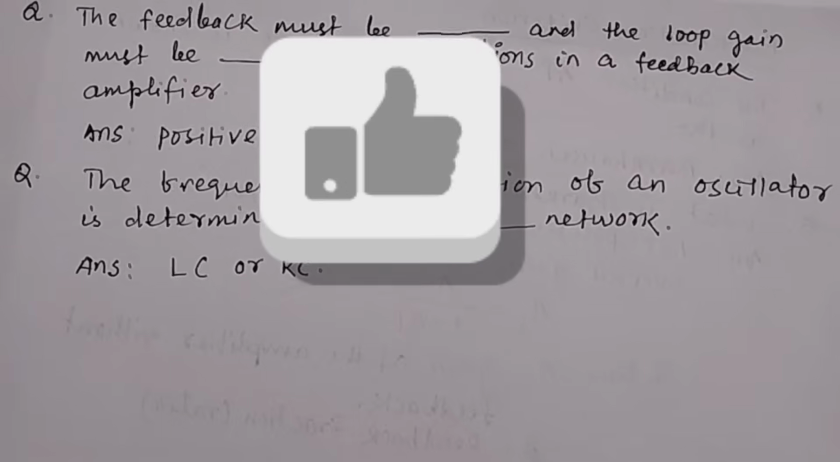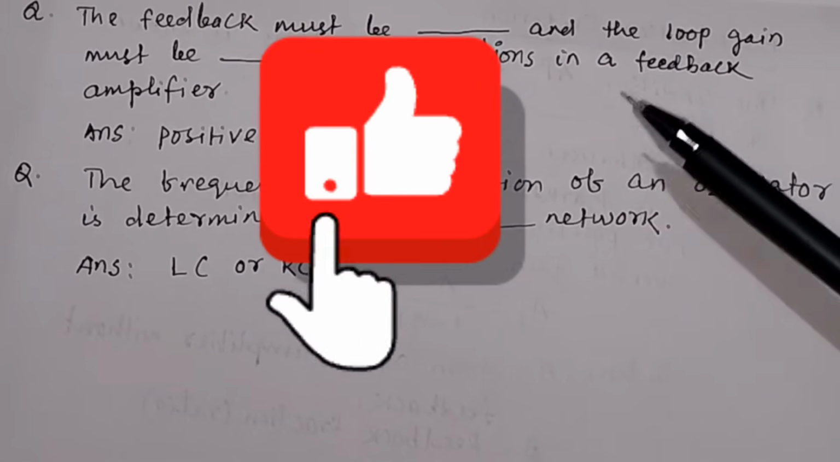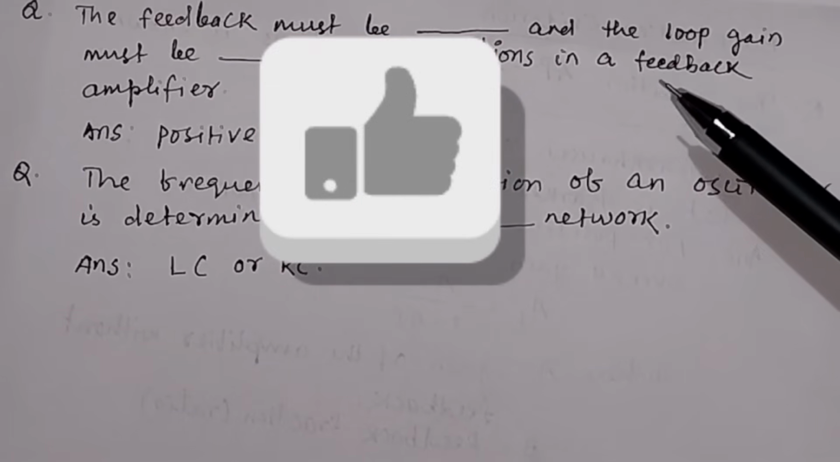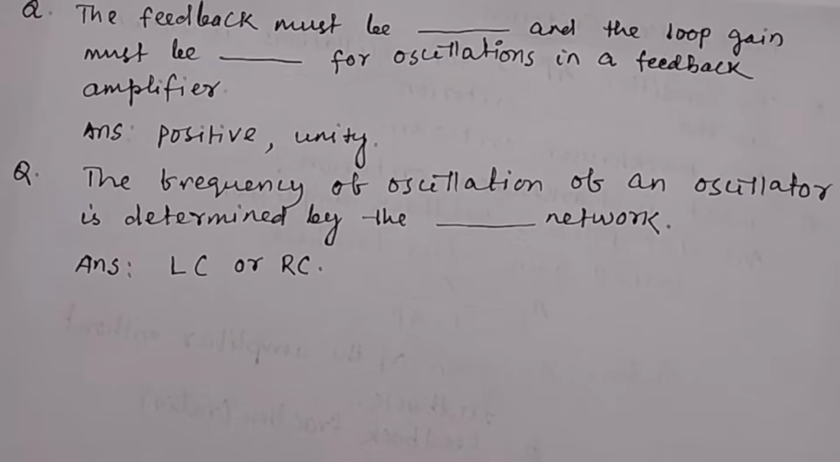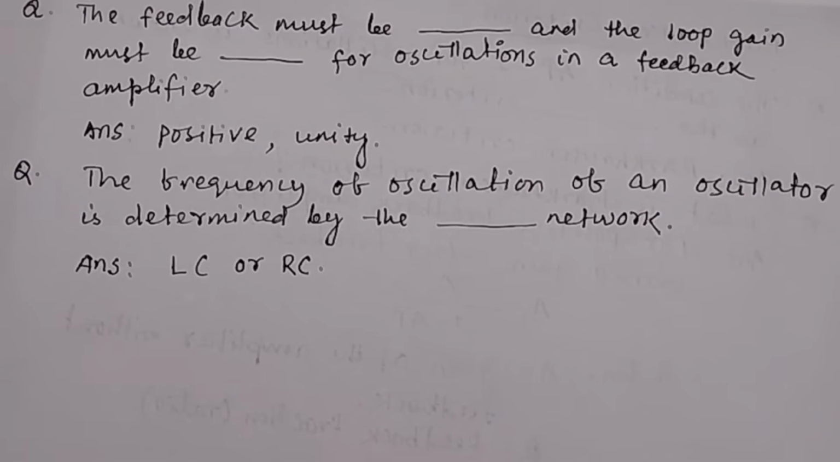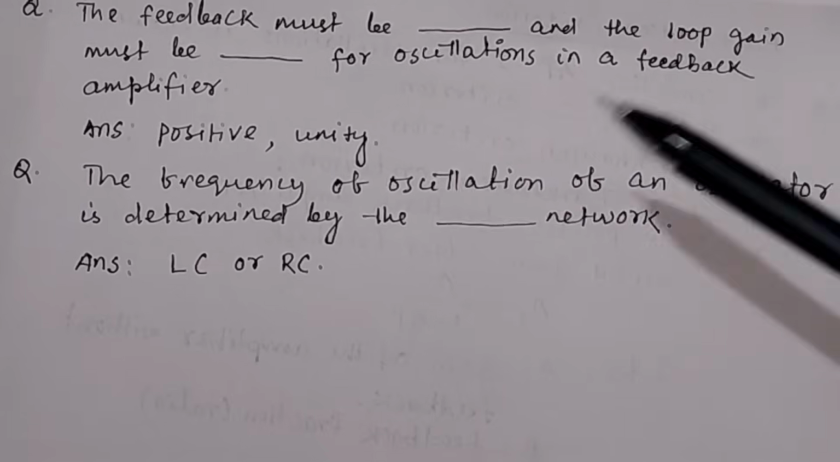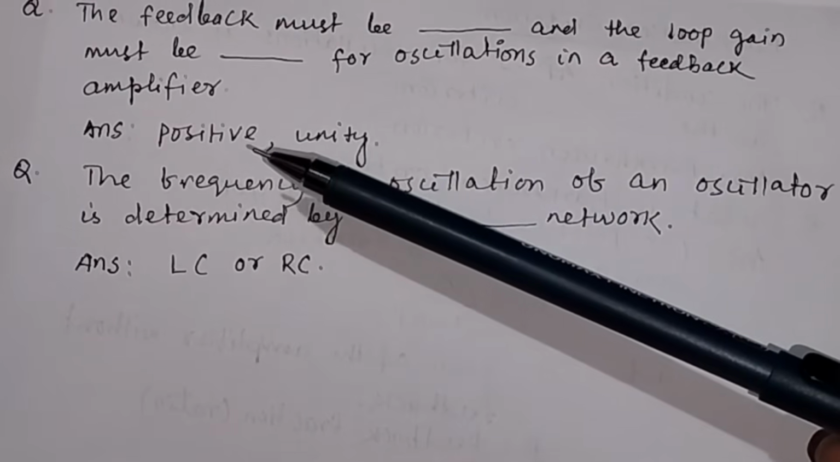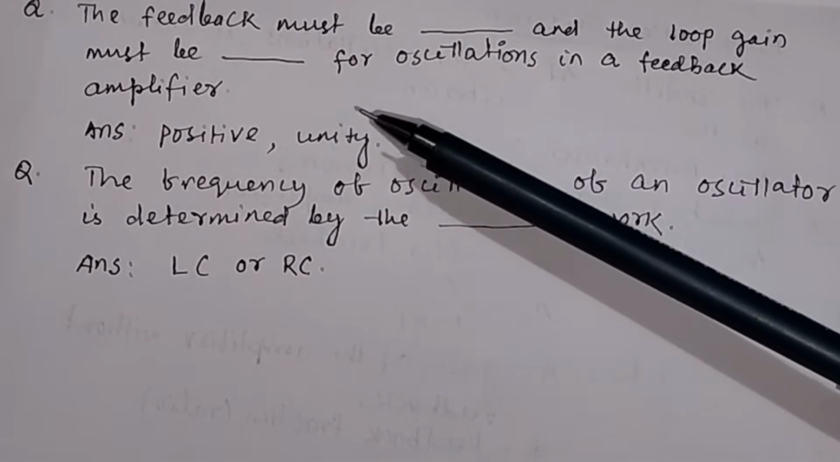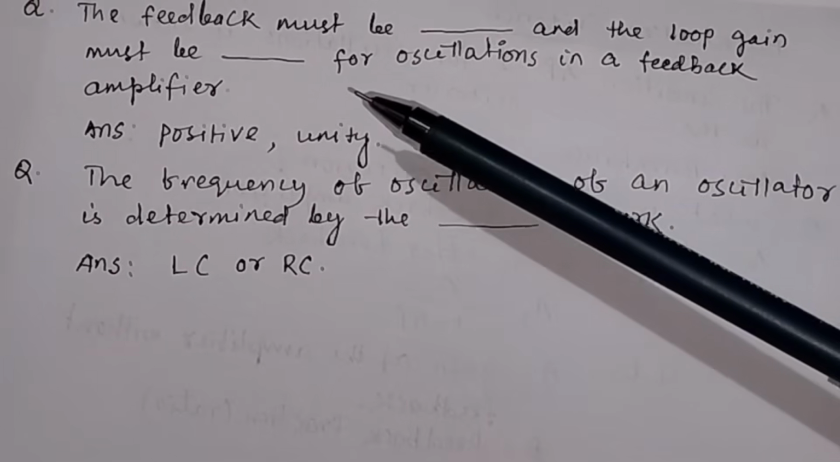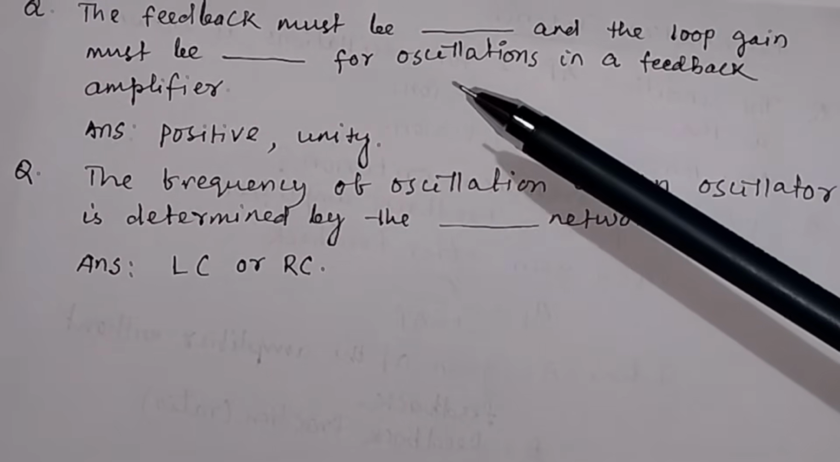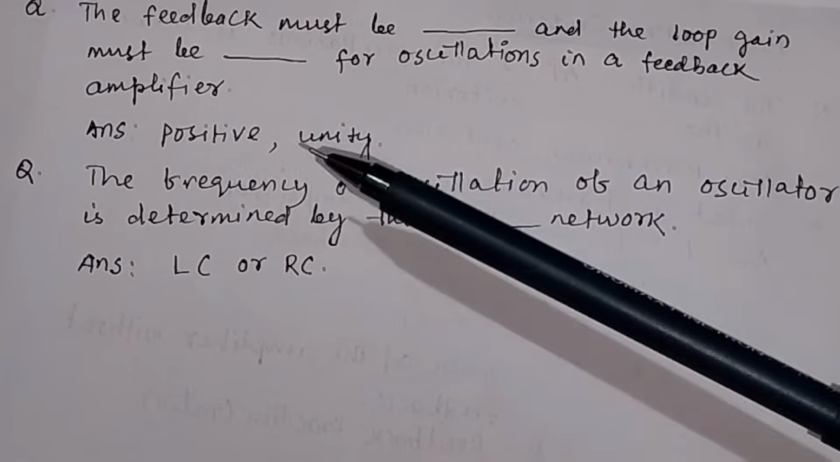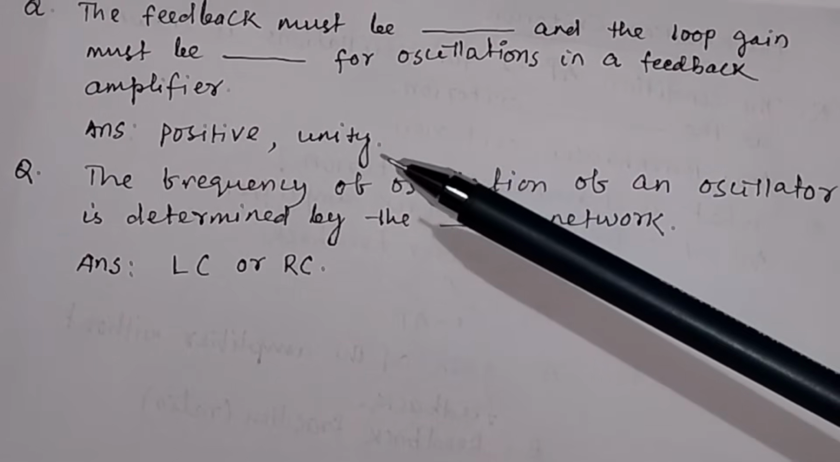You have some previously asked questions: the feedback must be dash and the loop gain must be dash for oscillations in a feedback amplifier. What type of feedback do you use? The feedback must be positive. Okay, and what will the loop gain be? I have discussed that the loop gain must be unity. For oscillation, the feedback must be positive and the loop gain must be unity.